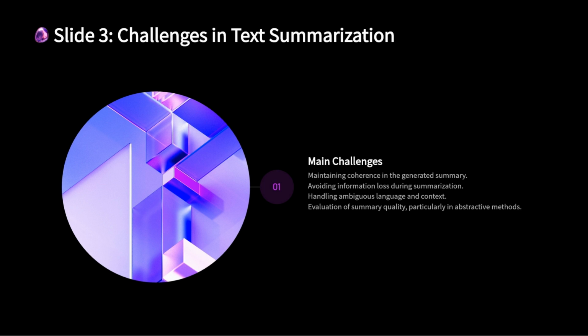Coherence. A good summary needs to be coherent and easy to understand. The sentences in the summary should flow logically from one to the next, which can be difficult to achieve, particularly in abstractive methods. Information loss. A key challenge is ensuring that the summary captures the most important information from the original text. Extractive methods are less likely to suffer from this problem, but abstractive summarization often runs the risk of losing critical details.